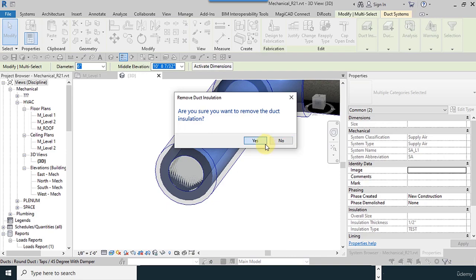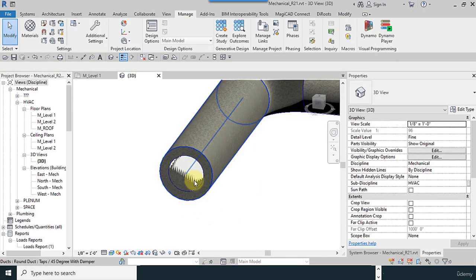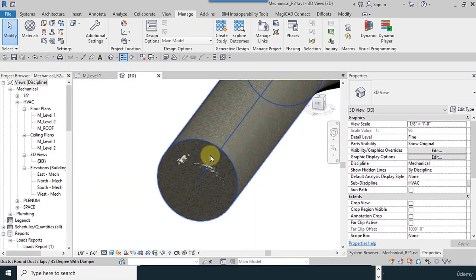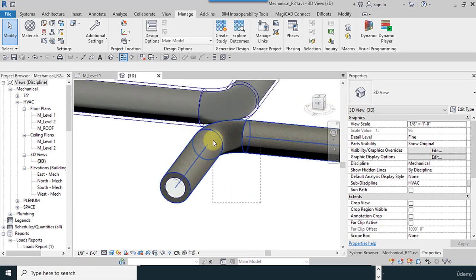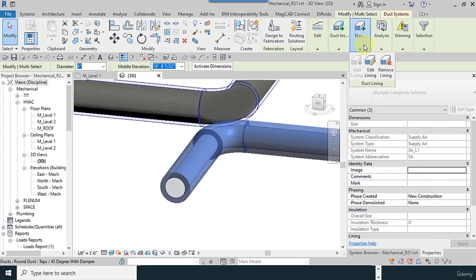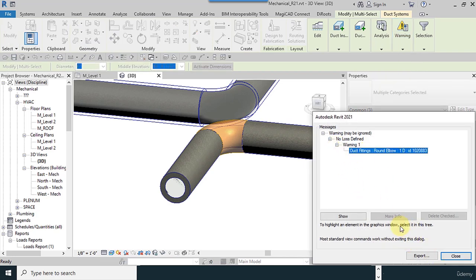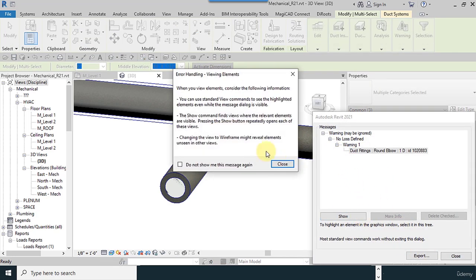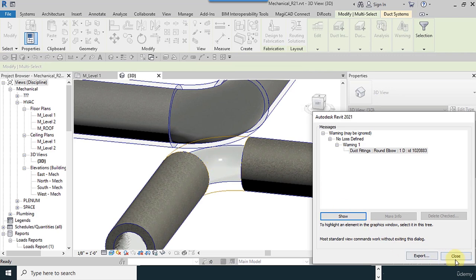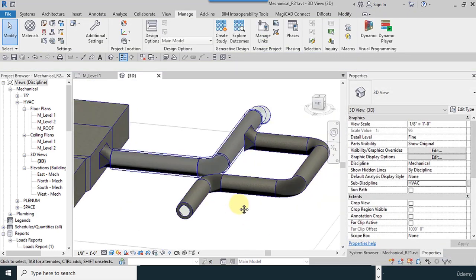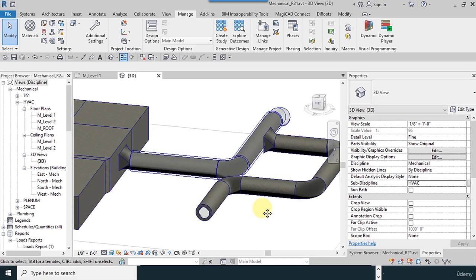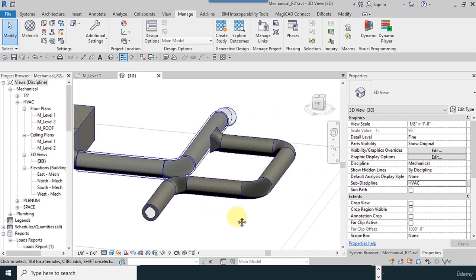And remove insulation. This is for the insulation which was inside the ducts. And we talked about these other options. And what is show related warnings? You can see the errors that are active. You can see the errors here and what the error is. This is the explanation of the after drawing tools.